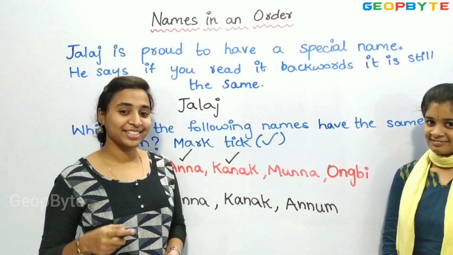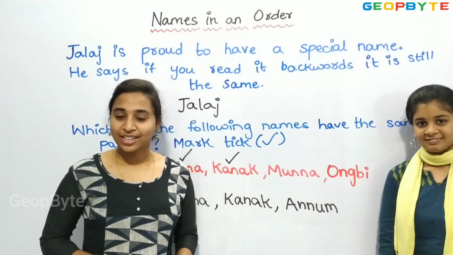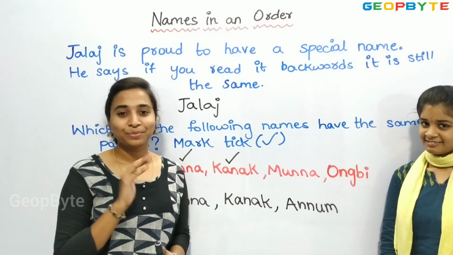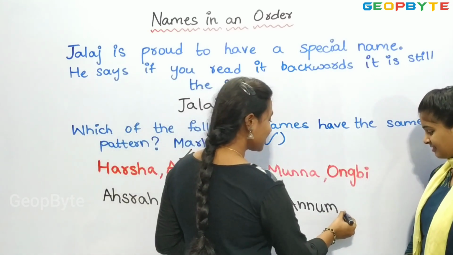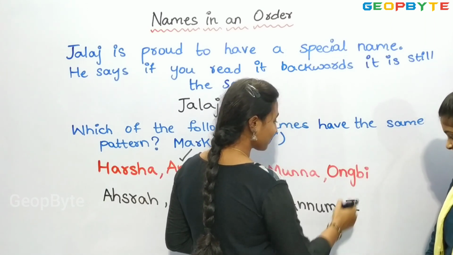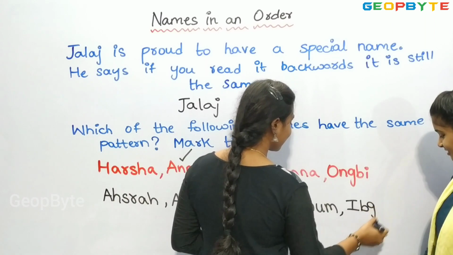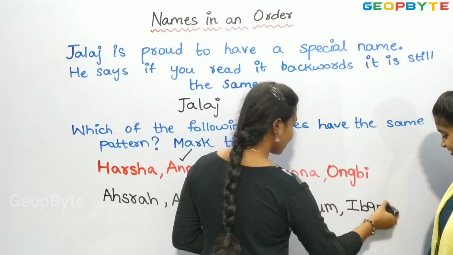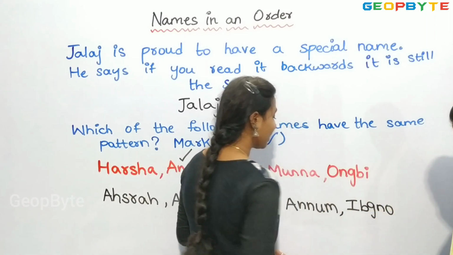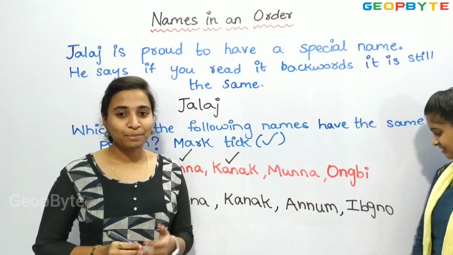Children, let us see the last one. We have Angbi. Let us try writing it from the backwards. That is, first I is there. I, B, G, N, O. Children, if you see, we did not get the same name again.